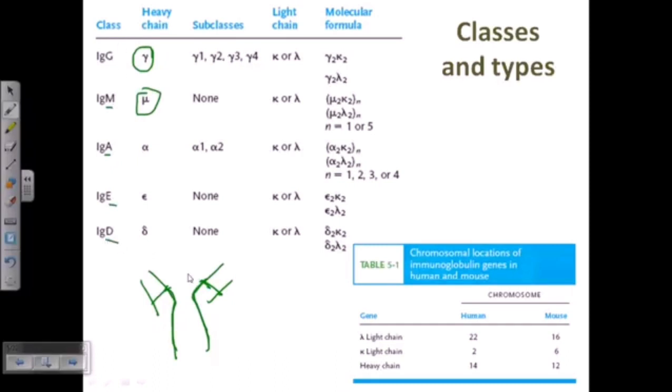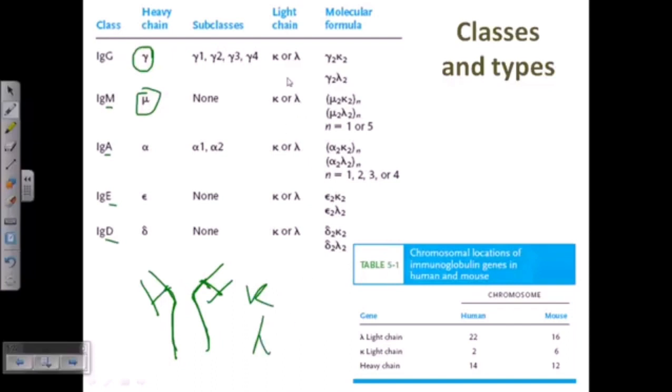Now as I've told you, it may be called a constant region, but still there are some differences in the amino acid sequences from one antibody to another, and depending upon these slight variations, their classes will change. If we look at subclasses also, the heavy chain portion is slightly varied in similar regions, and we can divide them into subclasses. This is not very important. Now the light chain region can vary into two different types: one is kappa, another one is lambda.